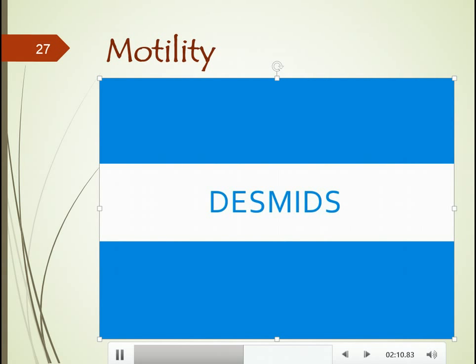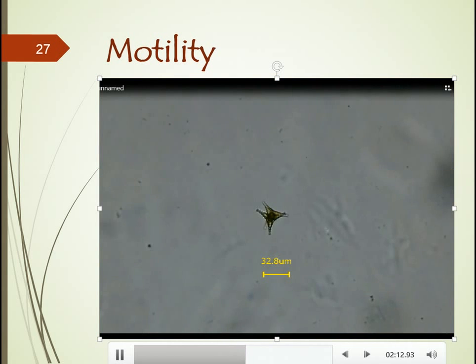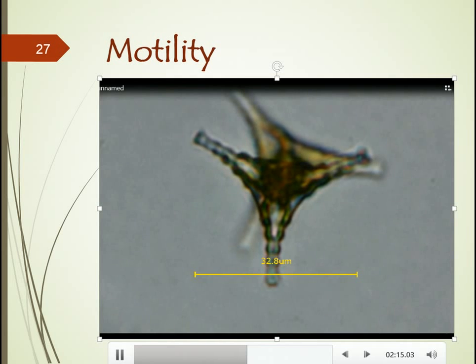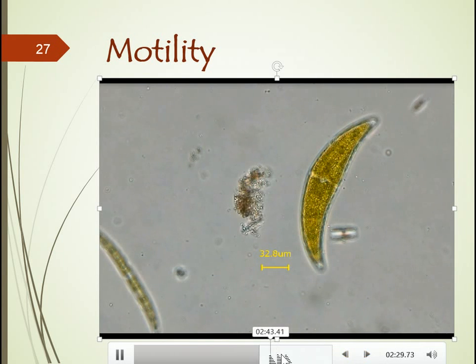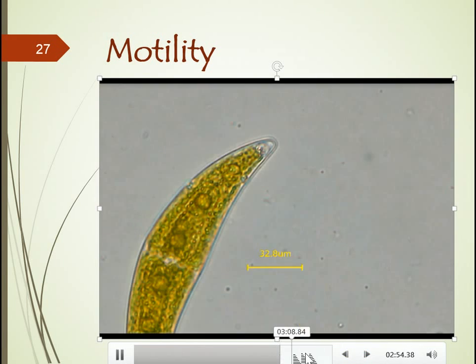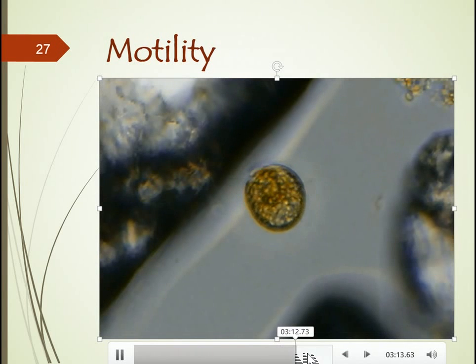Desmids are a type of green algae. They come in various forms. Here's one form. Now the literature says that they do have some type of motility, whereas this is an example of one that's not moving very much. This organism is just moving around with the water. Here's another type of desmid. I'm going to quickly go over this so that we don't waste time, but there's no motility there.